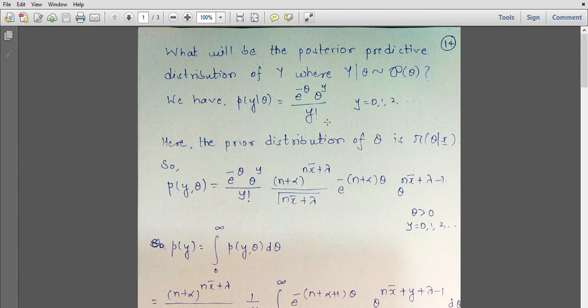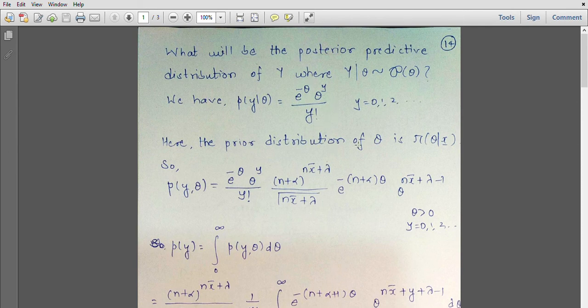Now suppose another data point is to be observed from the same distribution, that is Poisson distribution with mean theta. So let the data point be represented by the letter y. Then the probability distribution of y given theta is the same as the Poisson PMF, so e raised to minus theta, theta raised to y by y factorial.